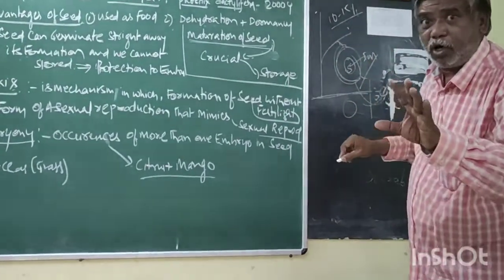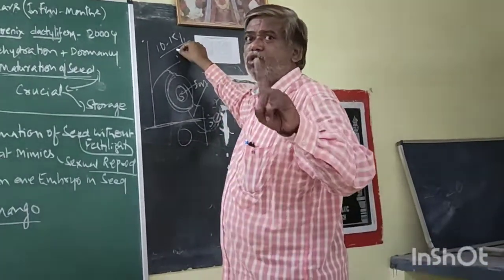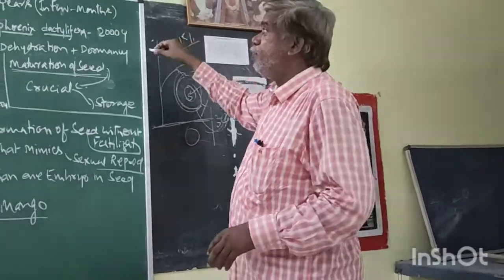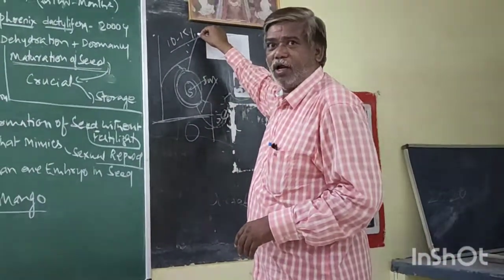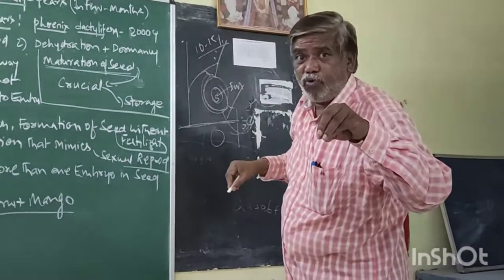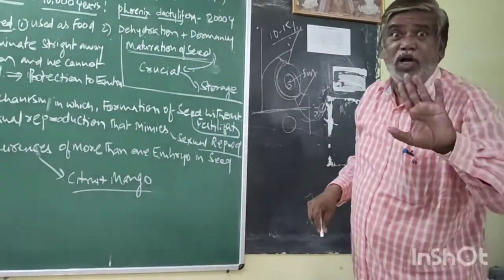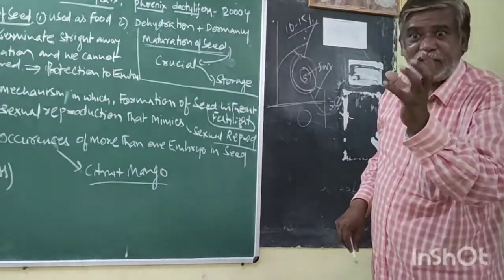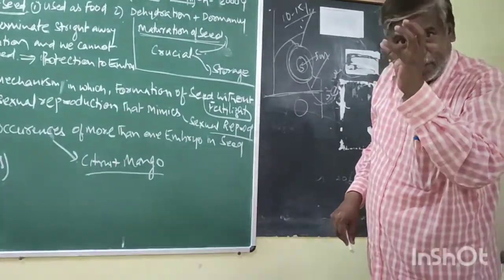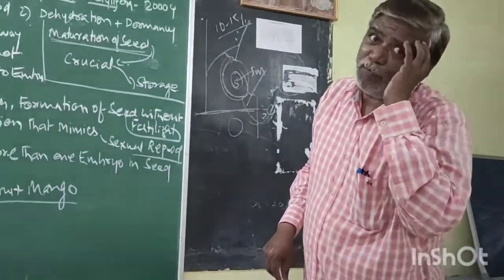Maturation depends on loss of water. Loss of water is the most important process during maturation. Due to absence of water, the embryo becomes inactive but not dead. So now the mature seed contains an internal embryo that is dormant.